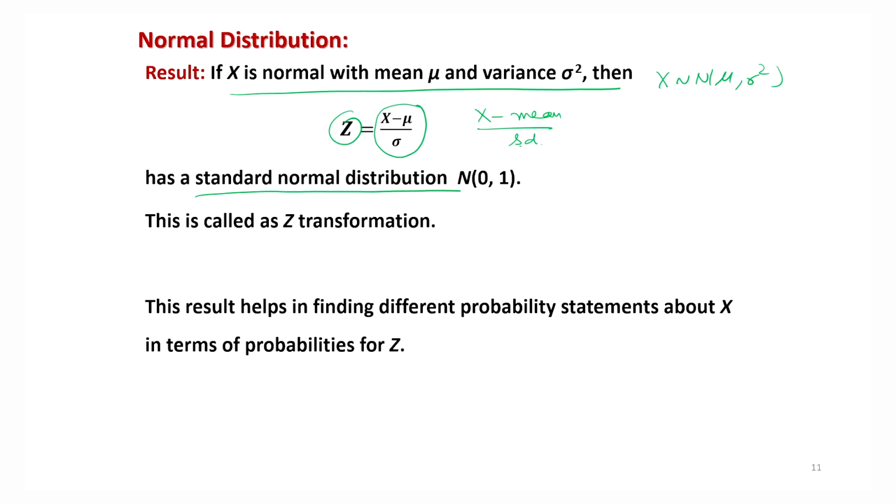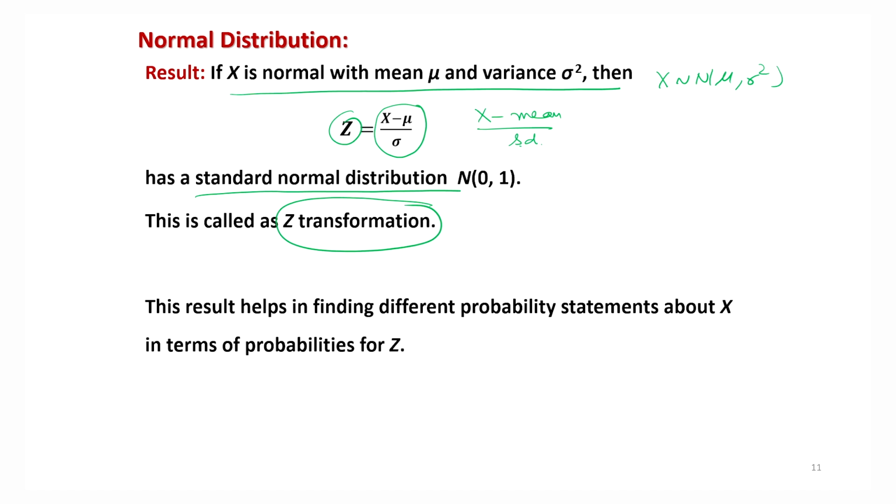This is a very popular transformation called the z transformation. The advantage here is that the random variable x depends on the choice of parameters mu and sigma square, whereas z is independent of the choice of parameters, and its mean is known to be 0 and its variance is known to be 1.